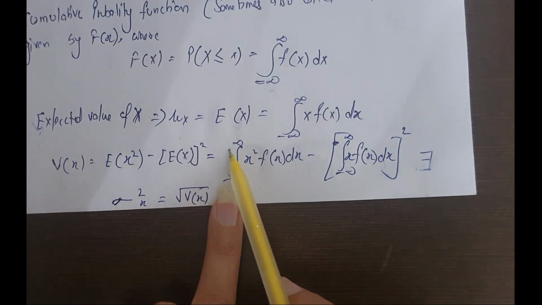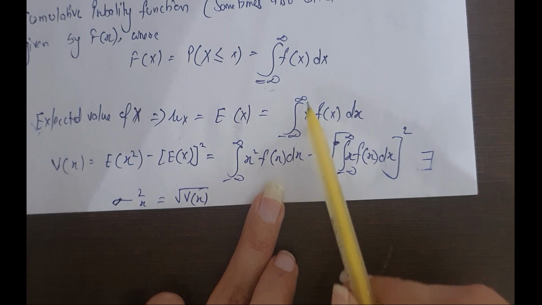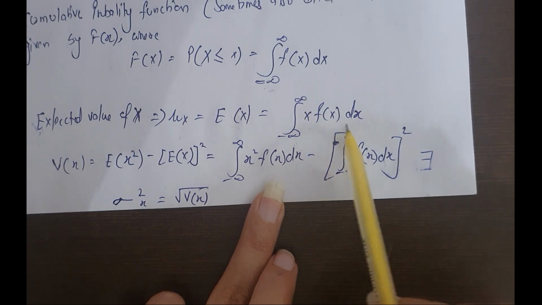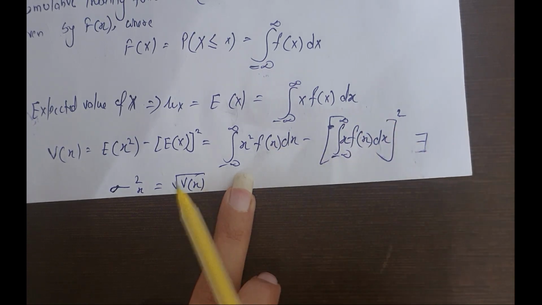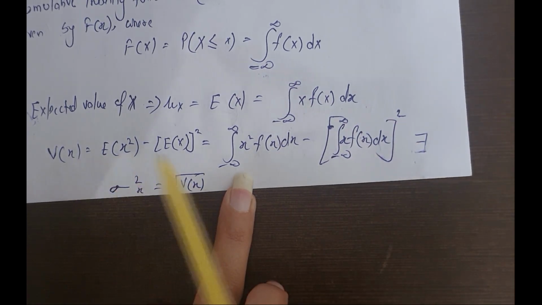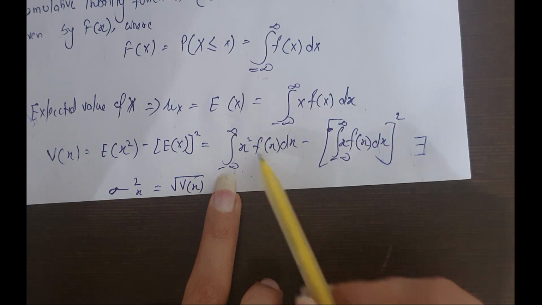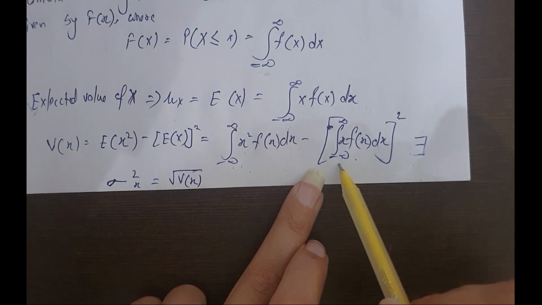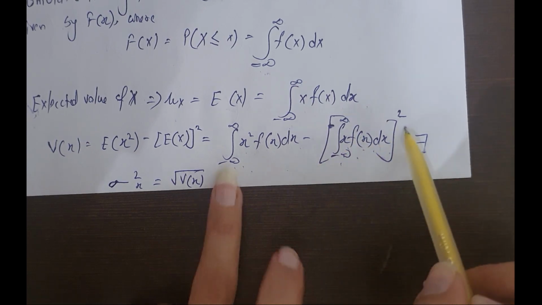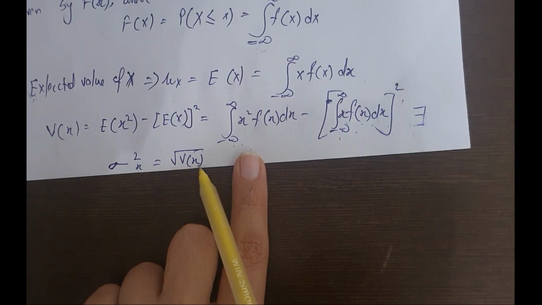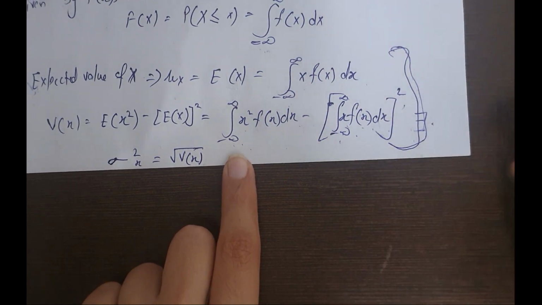Now how do we find the mean, that is the expected value? It is equal to the integral from minus infinity to infinity of x f(x) dx. I taught you how to find mean and variance in my previous lectures also. Now variance is equal to the integral from minus infinity to infinity of x square f(x) dx minus the integral from minus infinity to infinity of x f(x) dx, whole square. Standard deviation is equal to the root of variance. I taught you all these three things in my previous lectures also.